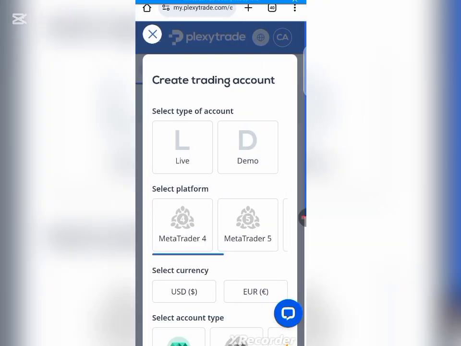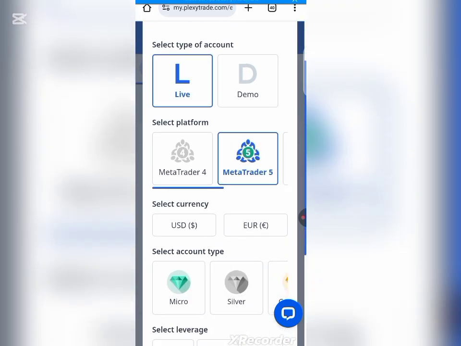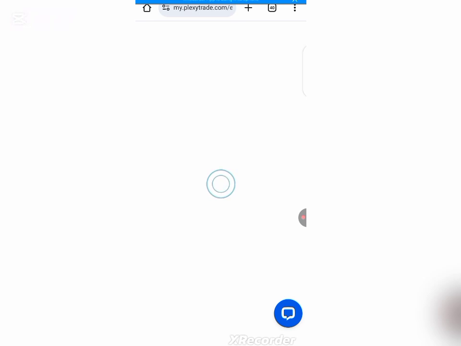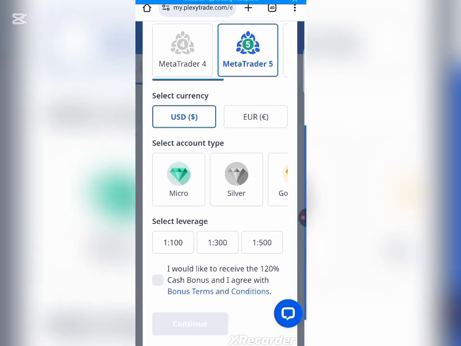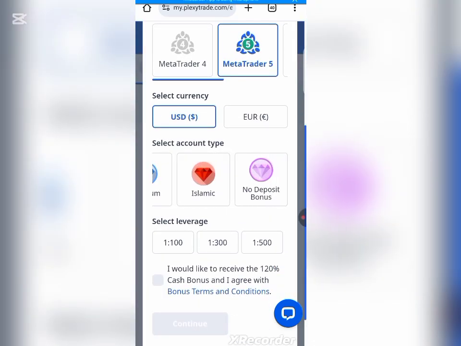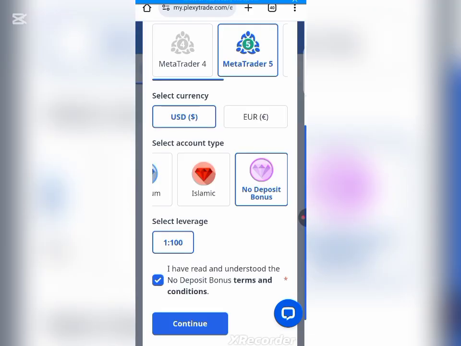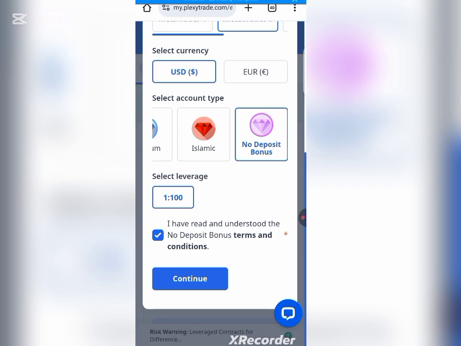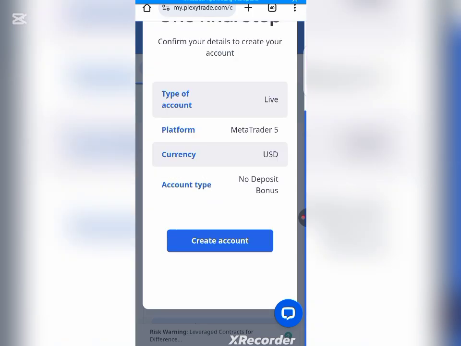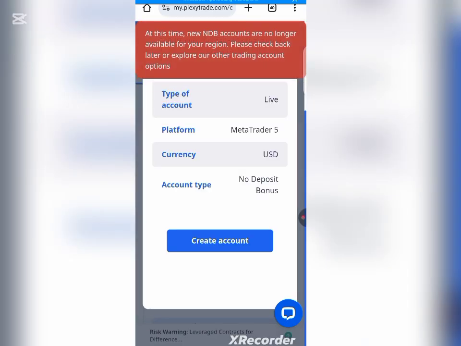Once you click on create account, make sure that the account you're about to create is a live account. So click on live, and as for me, I'll be choosing MT5 trader, because where you're going to be receiving your bonus account is MT5 trader. So choose USD and come down. You can just scroll through, and as you can see, this is the no deposit bonus. You click on no deposit bonus. You can use any leverage that you want, and once you are done, click on continue. So this is it over here. Just click on create accounts, and you'll be surprised by what you're going to see.